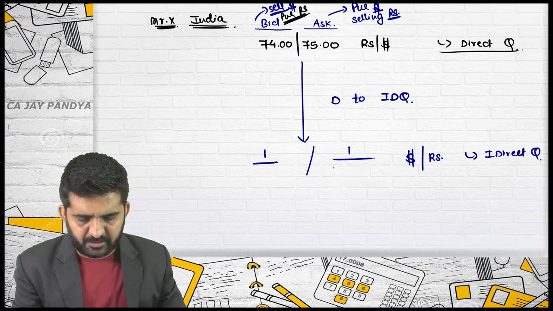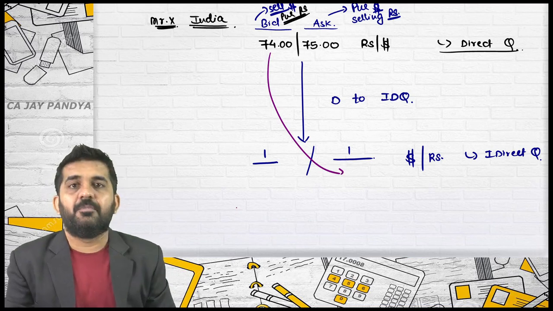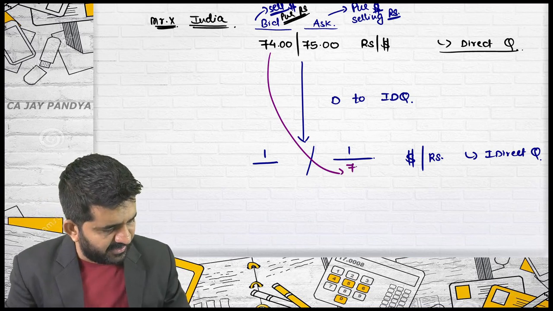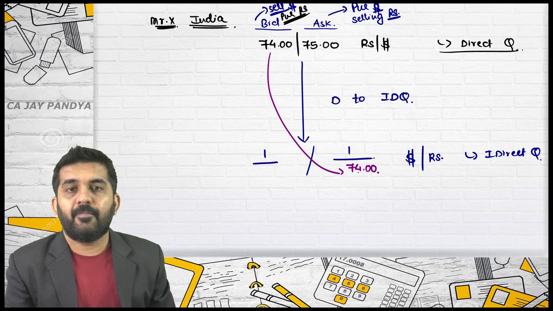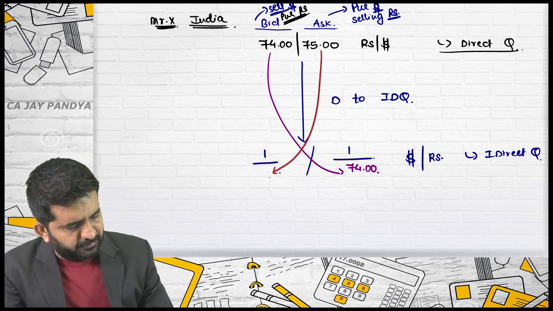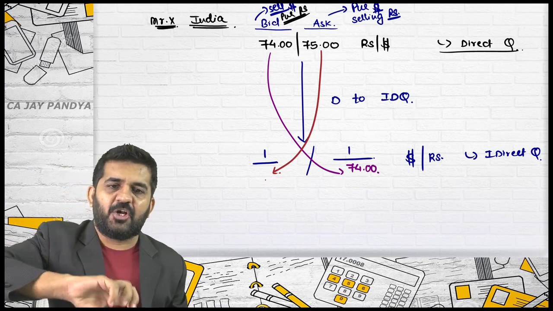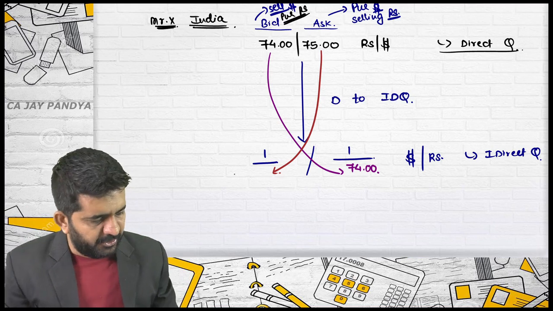Let me draw it with a different color line. 74 will become the denominator of ask, and 75 will become the denominator of bid. So bid will become the denominator of ask and ask will become the denominator of bid.